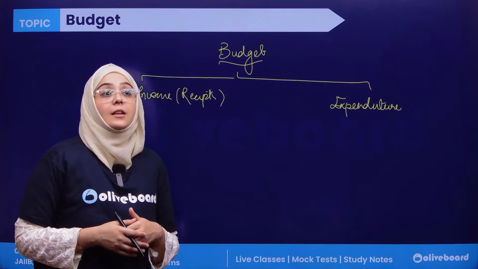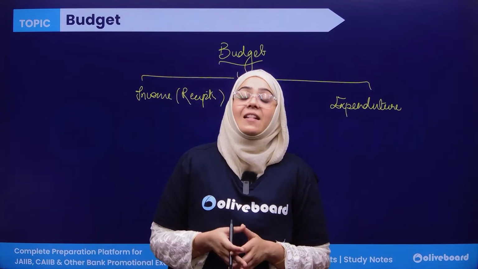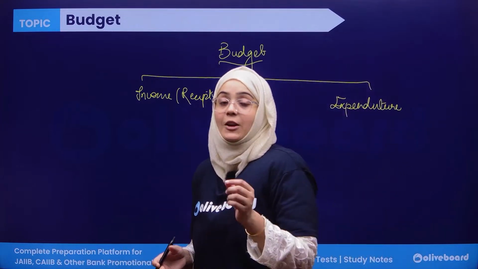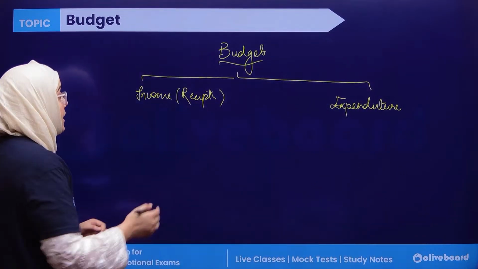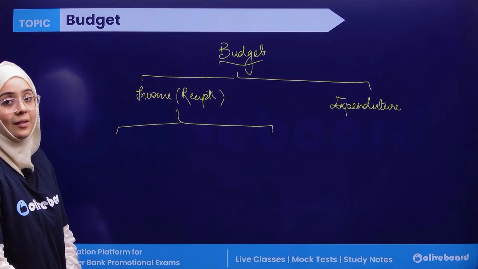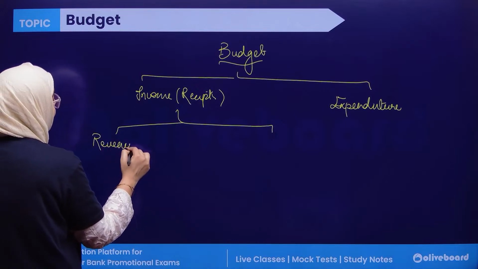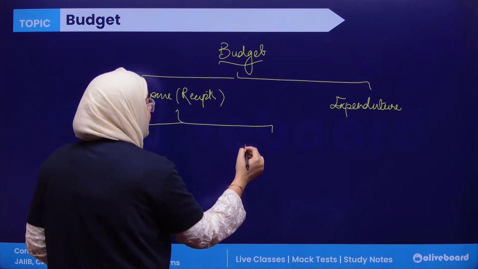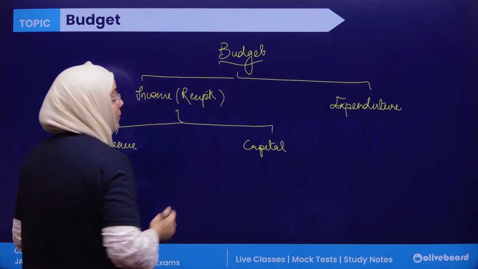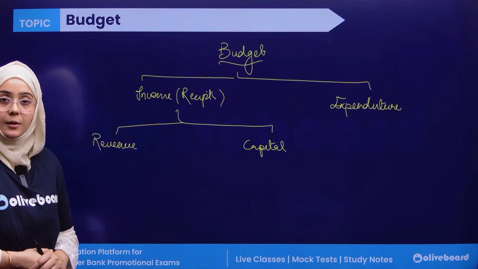As you all know, the government has different sources of income as well as different sources of expenditure. If we talk about the income portion, the nature of the income is divided into two categories. The first is known as revenue income and the other is known as capital income. Now, let us discuss what is revenue income and what is capital income.